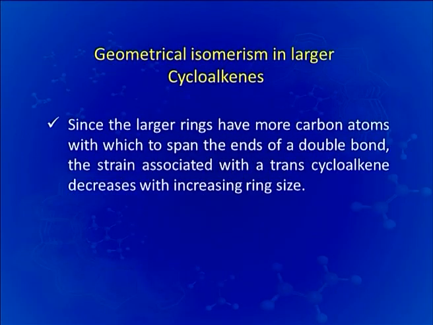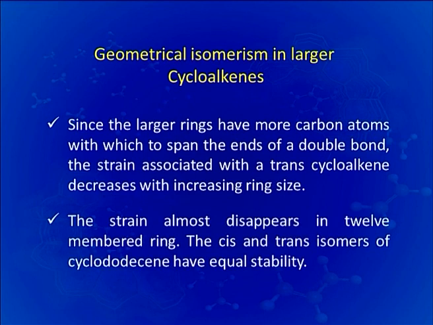We will now discuss the geometrical isomerism in larger cycloalkenes. Since the larger rings have more carbon atoms with which to span the ends of a double bond, the strain associated with a trans cycloalkene decreases with the increase in ring size. The strain almost disappears in the 12-membered ring. The cis and trans isomers of cyclododecene have equal stability.